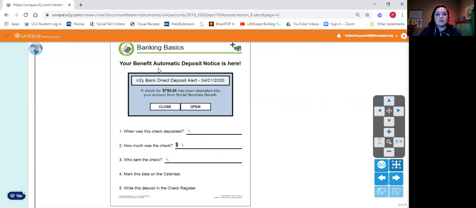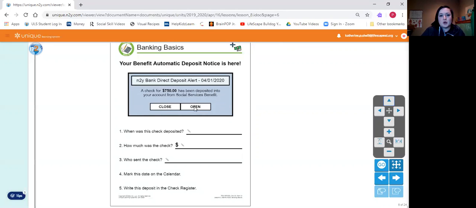Your first benefit or your benefit automatic deposit notice is here. This says the N2Y Bank direct deposit alert. April 1st, 2020. A check for $750 has been deposited into your account from Social Services Benefit.